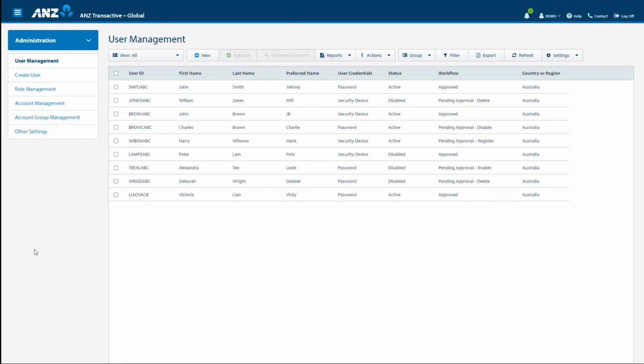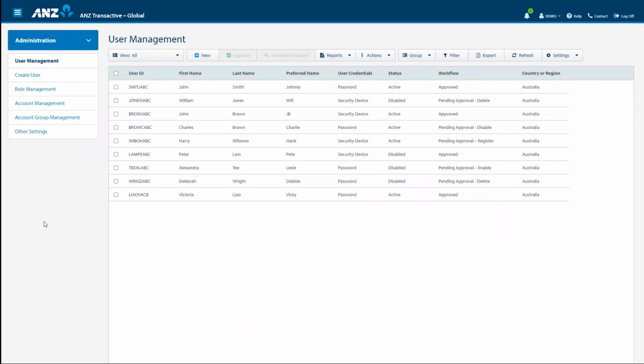This menu shows a list of all users who have access to ANZ Transactive Global. Here, administrators can manage users, including view and delete users, generate passwords, and reports. There are 3 methods you can use to access the menu options. Please note these methods are available for all pages within Transactive Global.